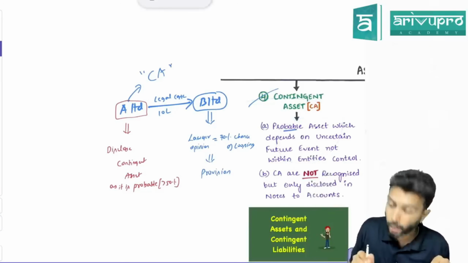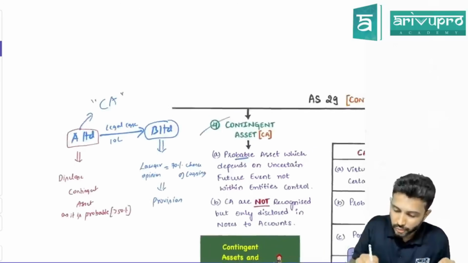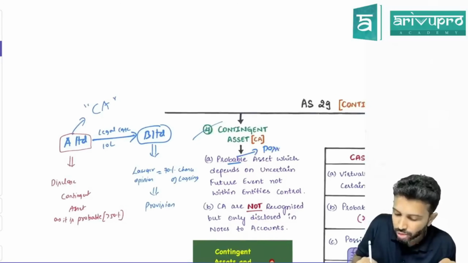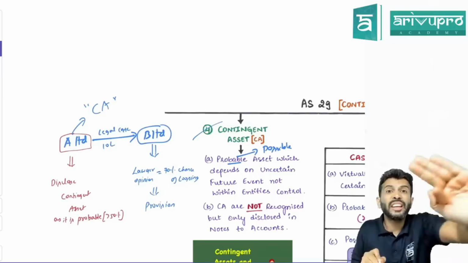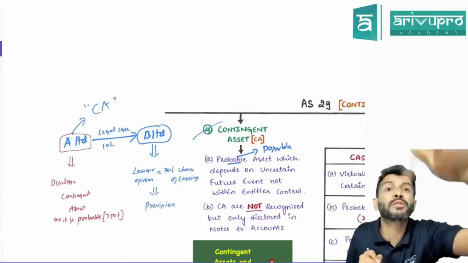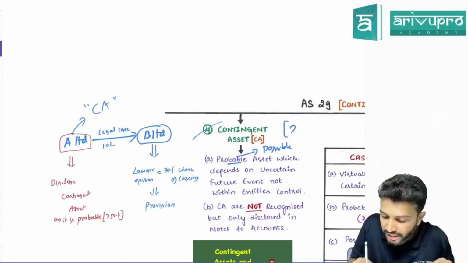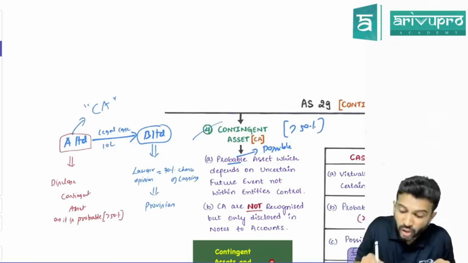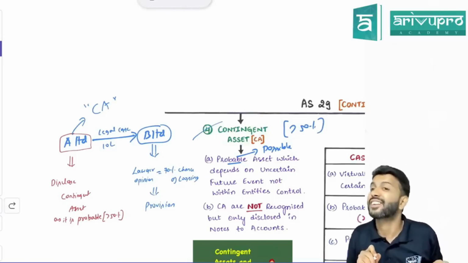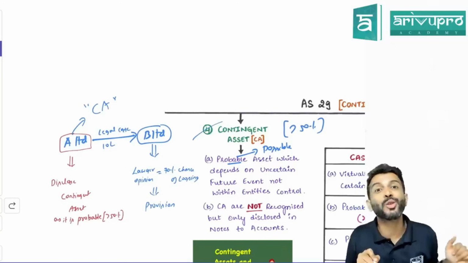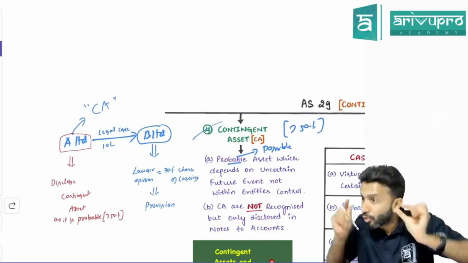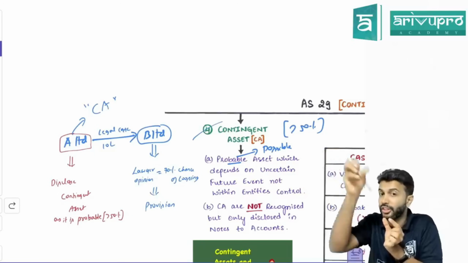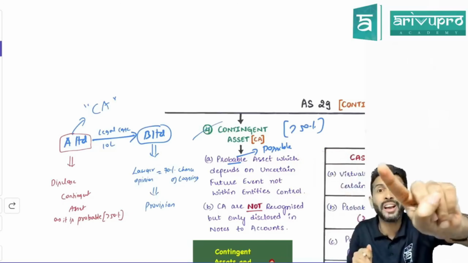Here you have written probable. In the actual definition, they will not use the word probable, they'll use the word possible. But what the standard says is, only if the chance of inflow is more than 50%, then only you can disclose a contingent asset. Otherwise, you cannot show it. More than 50% means it is probable. For you to disclose a contingent asset, the inflow should be probable.